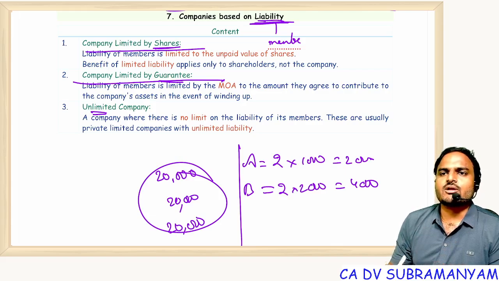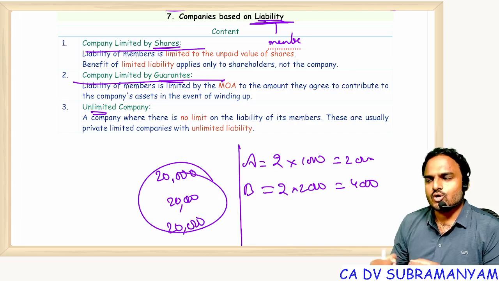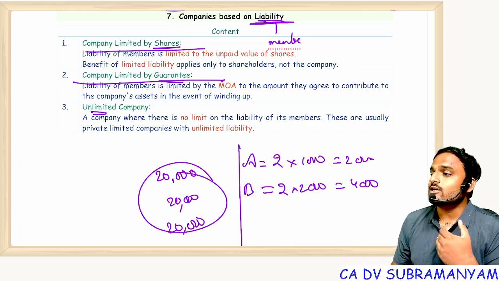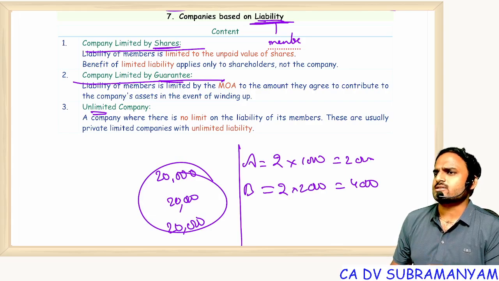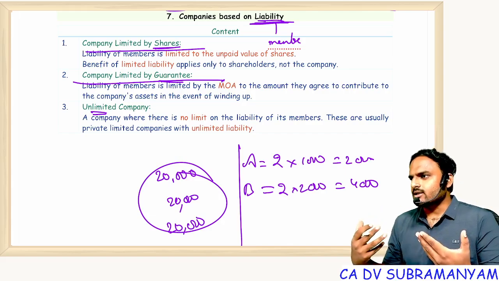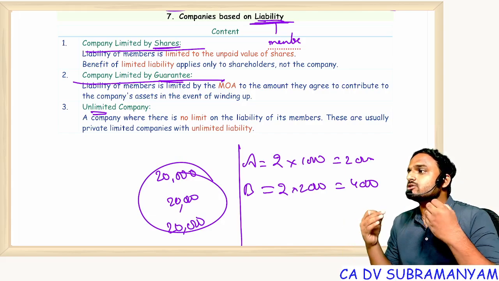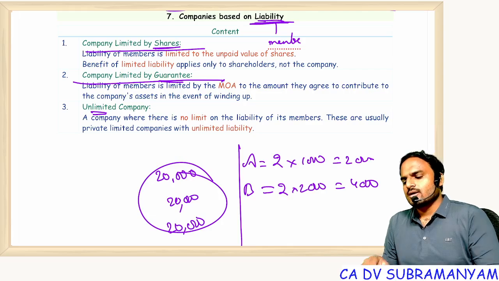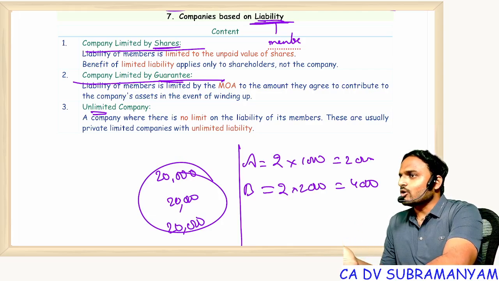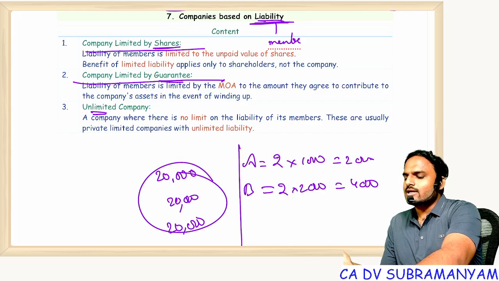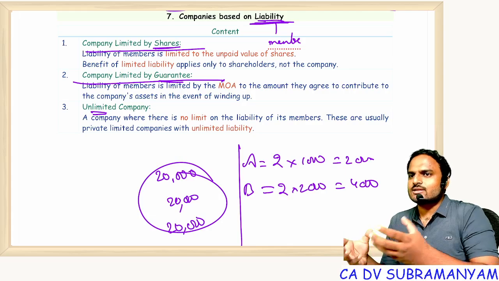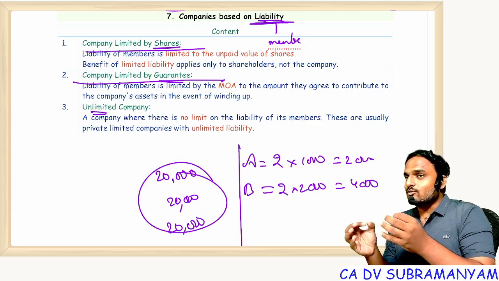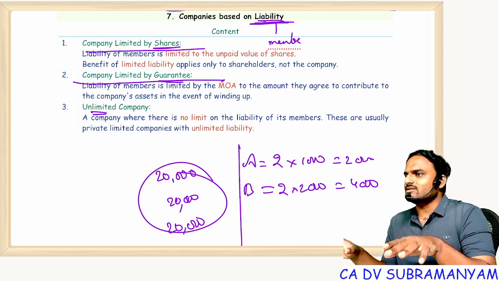Sir, there is no limit on members' liability. Then what is that type of company? Unlimited company. Every type of company has advantages and disadvantages. Suppose my company is not for business; my company is for doing charitable activities. Now if I come to you and say, invest 1 lakh rupees, you will get 1 lakh rupees worth of kindness, 1 lakh rupees worth of sins will be abolished.